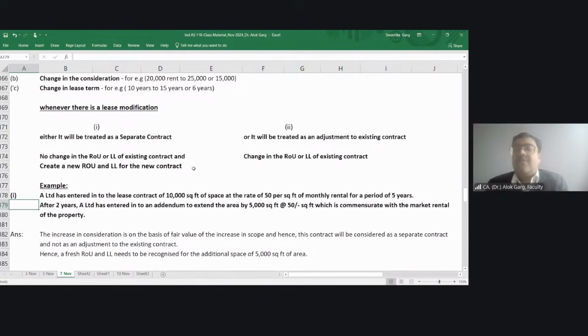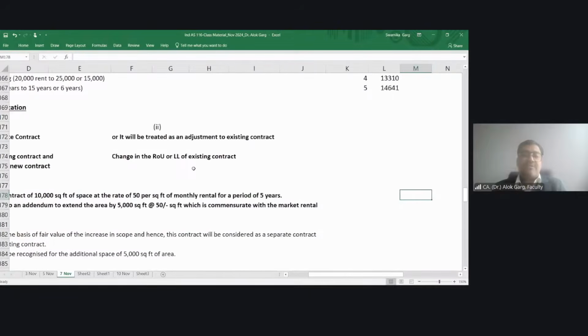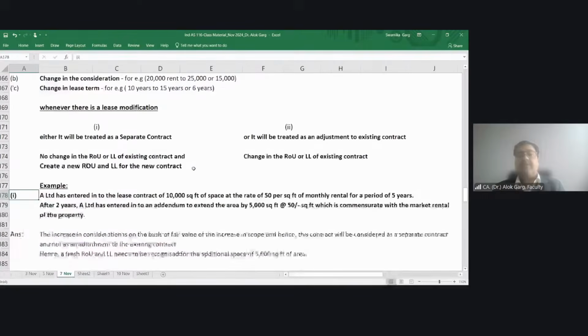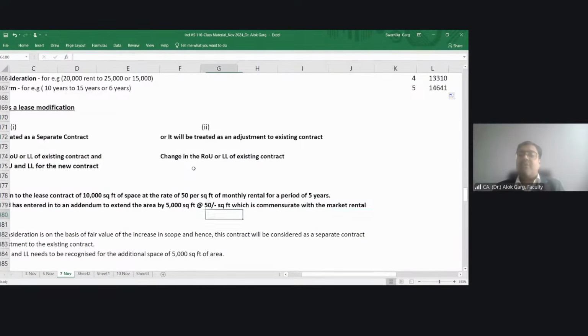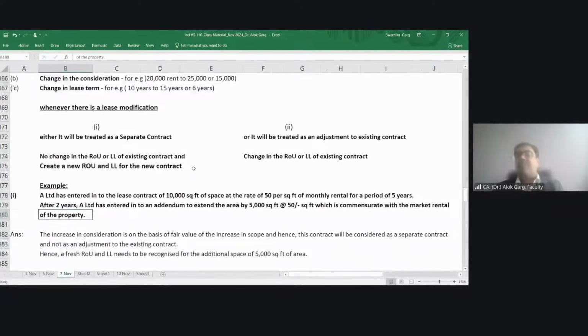So for example, A Limited has entered into a lease contract of 10,000 square feet of space at the rate of 50 rupees per square feet of monthly rental for a period of 5 years. After 2 years, A Limited has entered into an addendum to extend the area by 5,000 square feet at the rate of 50 rupees per square feet, which is commensurate with the market rental of the property.